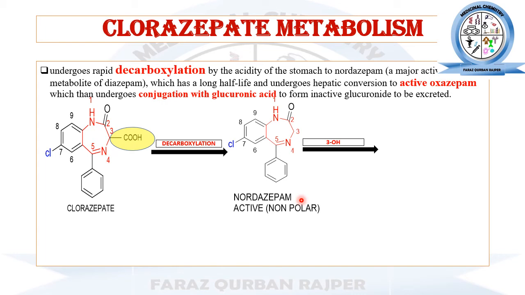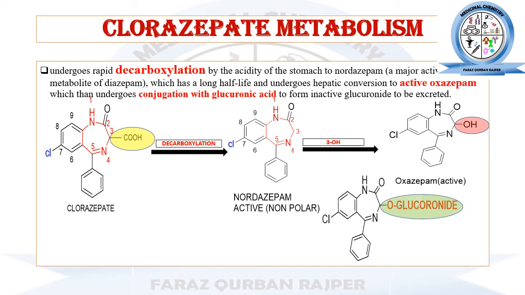The next chemical reaction will be the 3-hydroxylation reaction. During the 3-hydroxylation reaction, this nordazepam will be converted into oxazepam, and this reaction has imported a hydroxyl group at the third position of the benzodiazepine. After that, the oxazepam will undergo the phase 2 conjugation reaction, that is conjugation with glucuronic acid, and it will form the O-glucuronide. And now this O-glucuronide will be easily excreted out from the body.